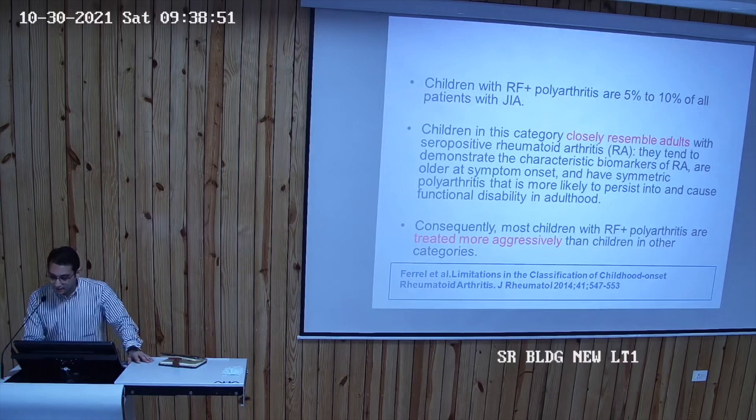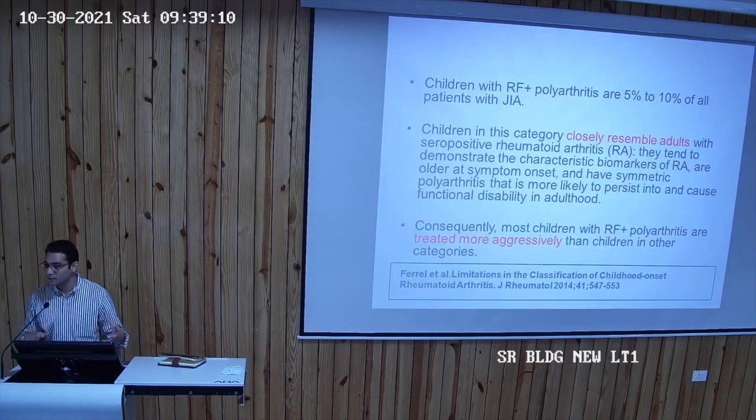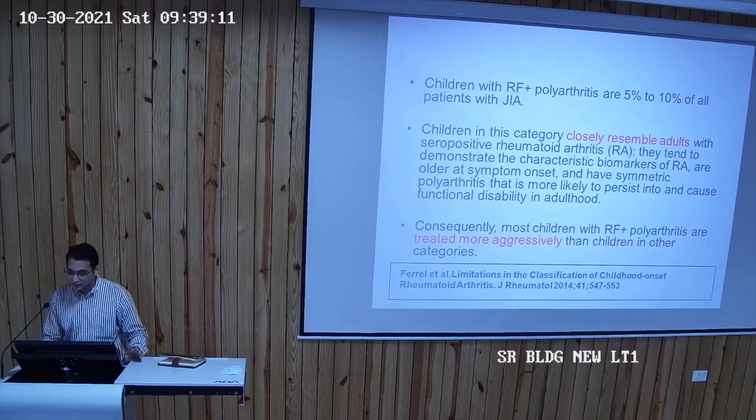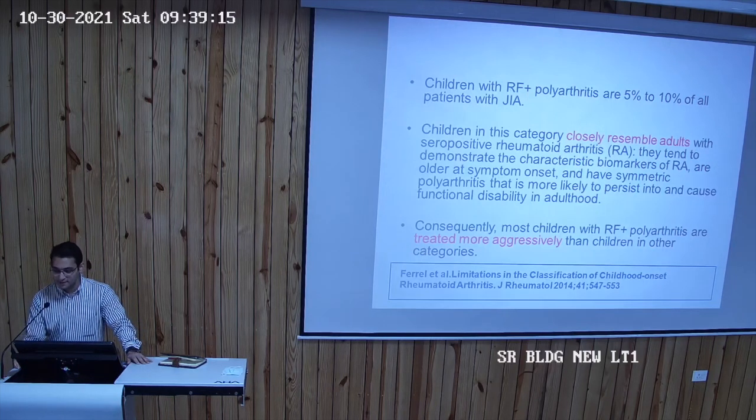And children in this category closely resemble adults with seropositive RA, and they tend to demonstrate similar characteristics, like I said, biomarkers of RA and anti-CCP antibodies, and have symmetric polyarthritis. So whenever a child comes to you with joint swellings which are very symmetric in both upper limb and lower limb, can involve the small joints, the knees, the ankles, then we have to think of polyarticular JIA, rheumatoid factor positive, and we have to look for these markers.